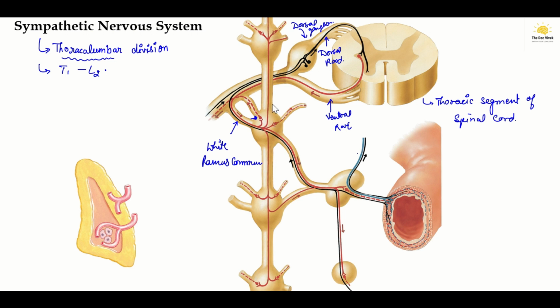The second one is that it may go downwards without making any synapse in the first ganglion on its way. It can move downwards or upwards, and finally synapse with the postganglionic neurons of the upper and lower sympathetic ganglia, as you can see here.